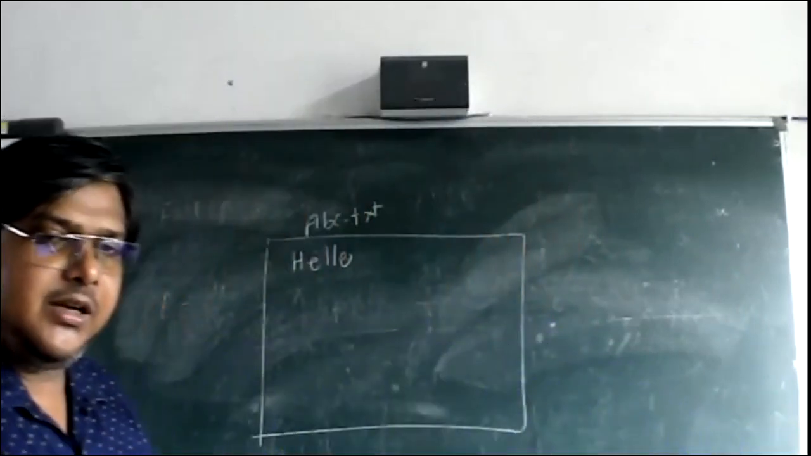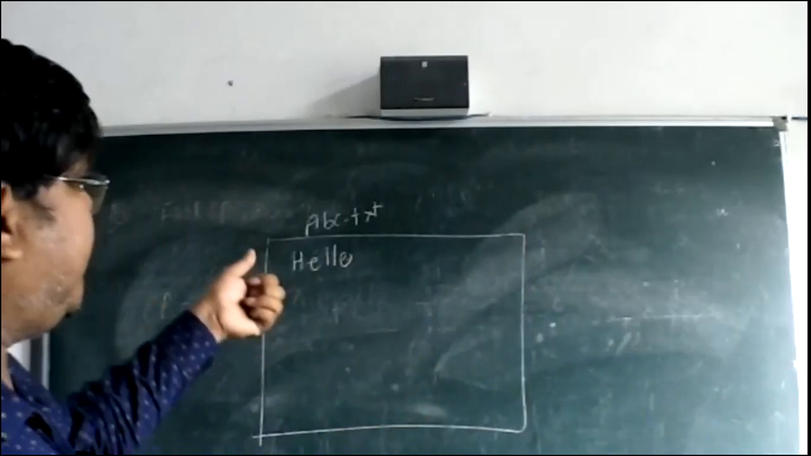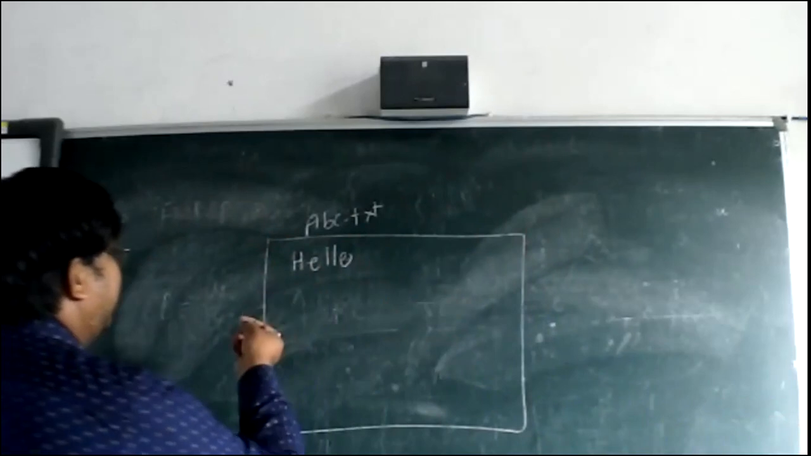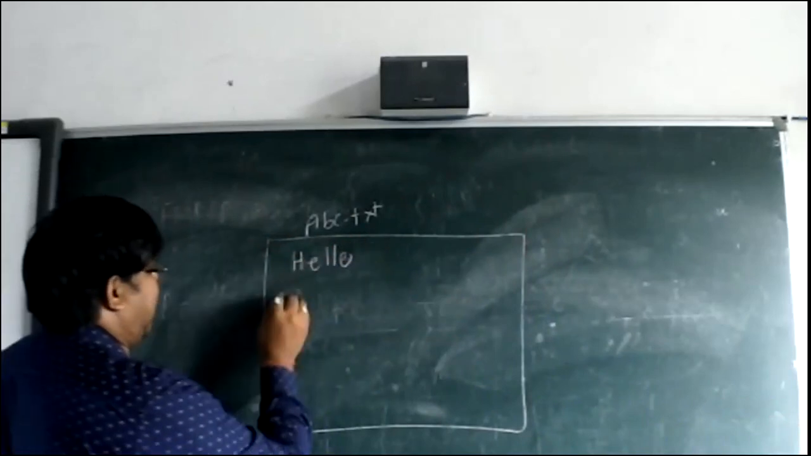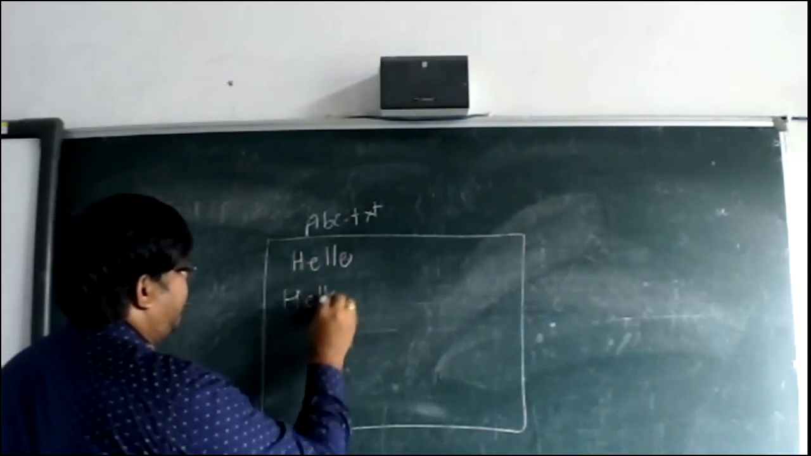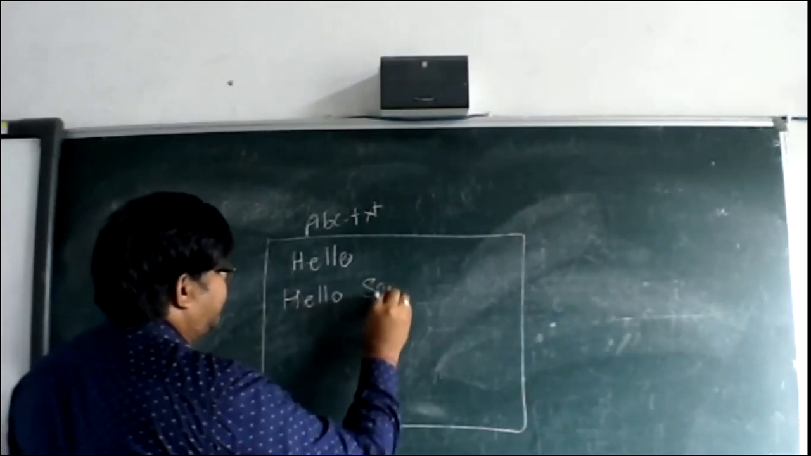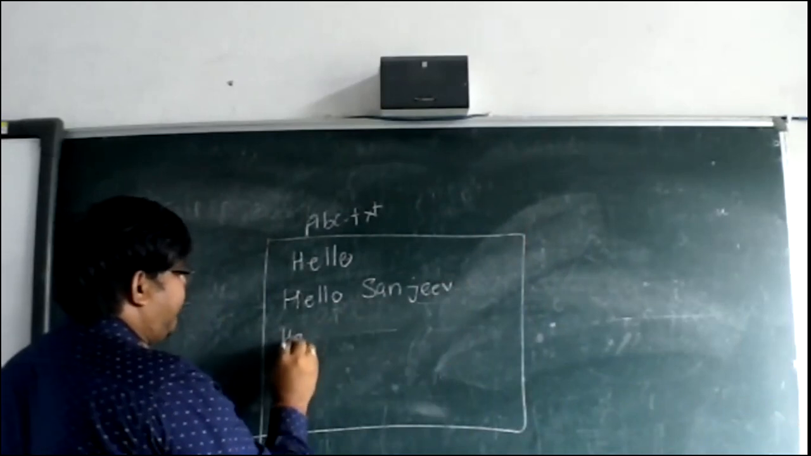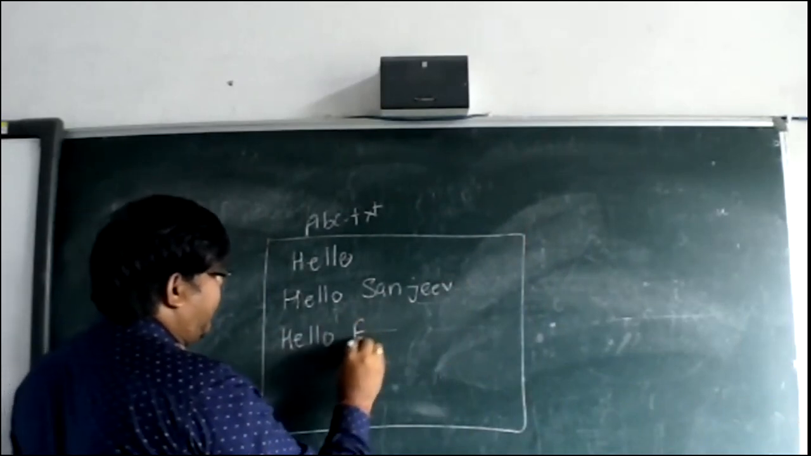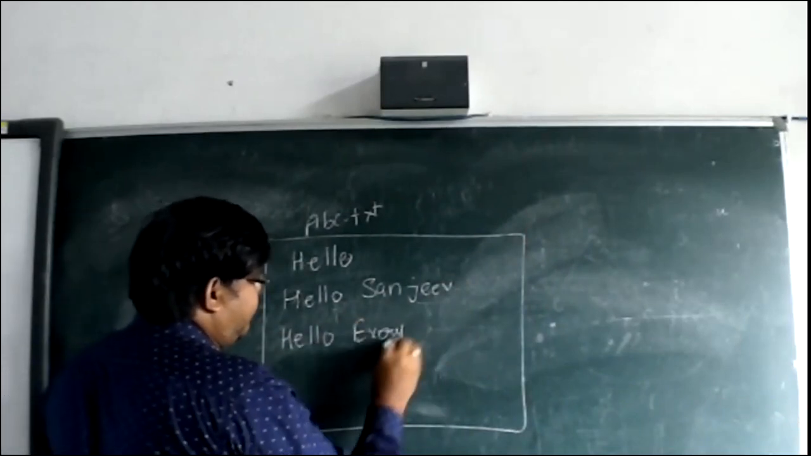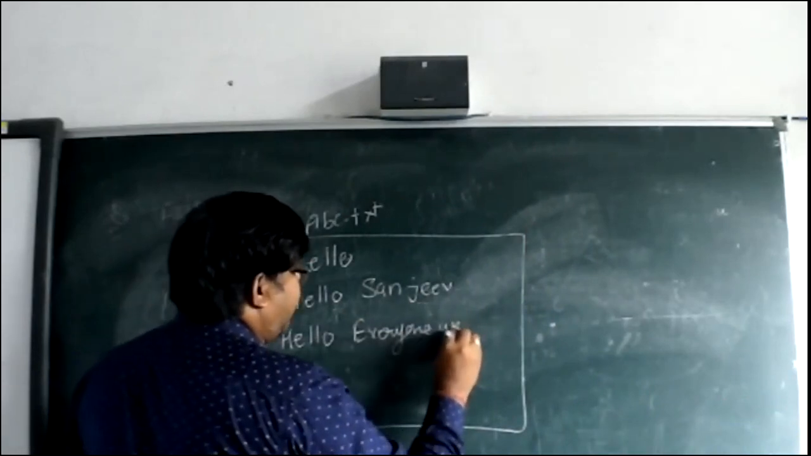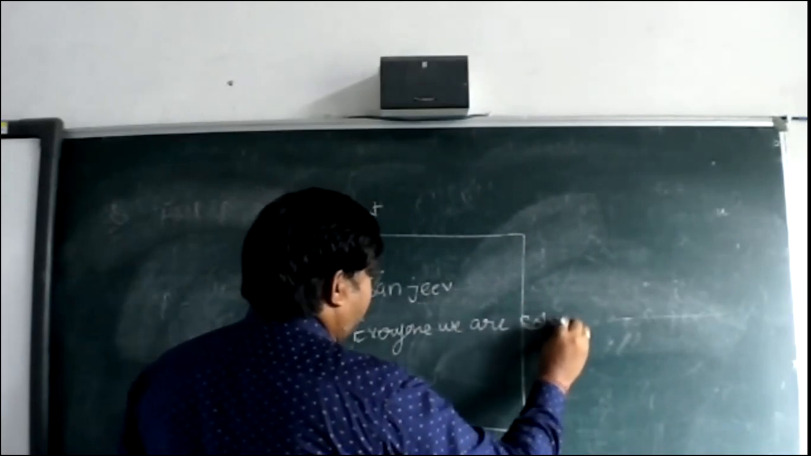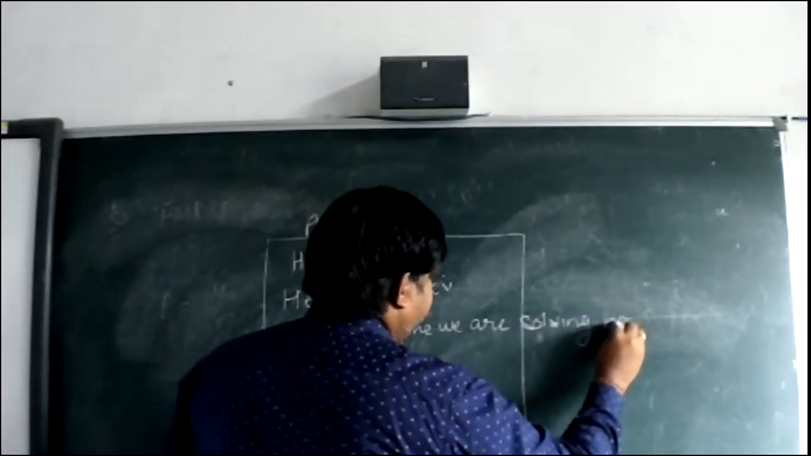So look here at what code we have to write. Suppose this is the file abc.txt, and in each line we have some sentences. Here I have written hello Sanjeev, and here I have written hello everyone. We are solving both questions.